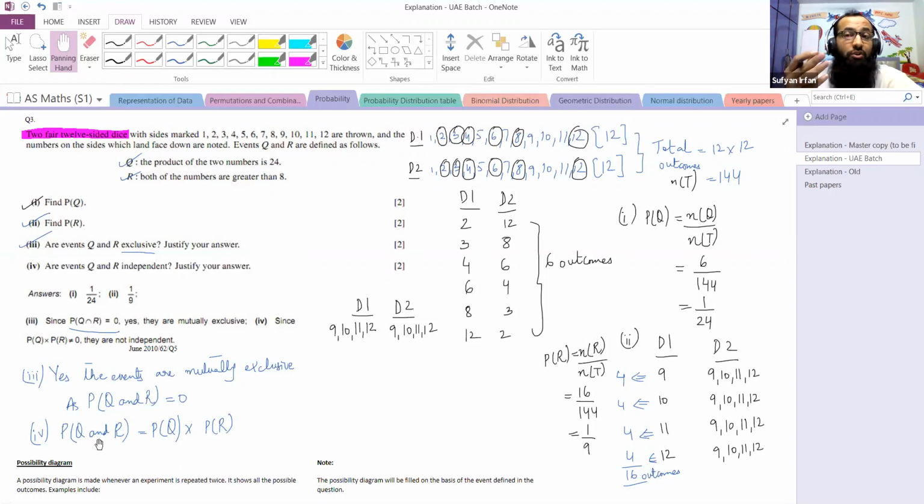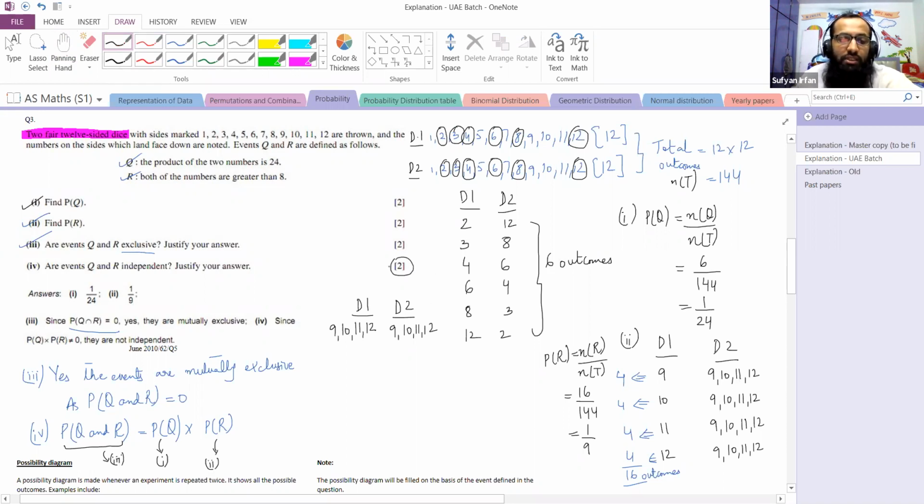If both sides are not equal, the events are not independent. So let's find each one of them. Sir, we have already found that the probability of Q and R was found in part number 3, the probability of Q was found in part number 1, and the probability of R was found in part number 2. That is why it is just a 2 mark question.